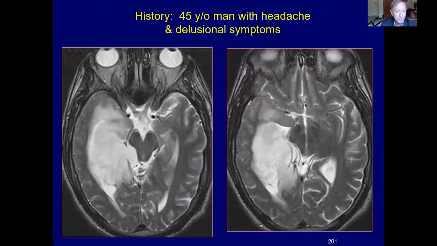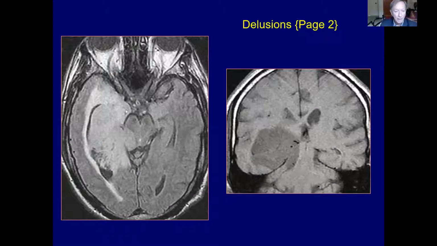Large mass in this 45-year-old man with delusional symptoms, a fairly homogeneous mass in the medial temporal lobe, causing considerable mass effect on the temporal horn, and extending into the ambient cistern and compressing the midbrain. FLAIR images show a similar abnormality.